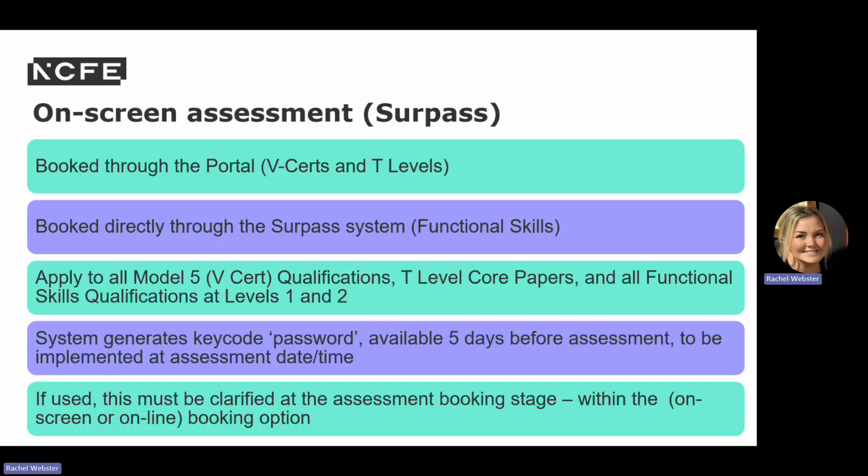Now, on-screen assessment is available through CertPass for V Certs and is booked through the portal. If you deliver any of our functional skills, this is booked directly through the CertPass system, so there is a slight difference. The system will generate a key code that will be available for 5 days before the assessment to use to access the live assessment. Now, if you decide to use the on-screen assessment for the examined assessment, you must state this at the booking stage, and all schools must be registered for on-screen assessment for this to take place.